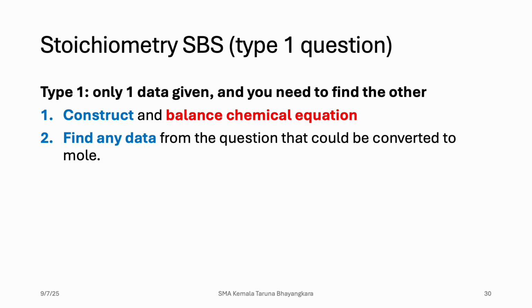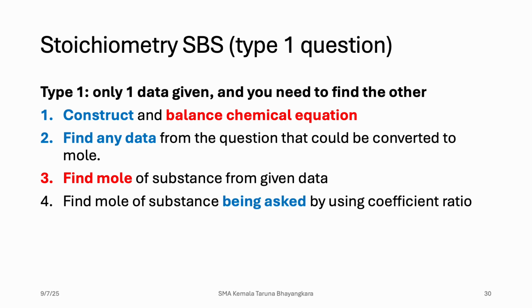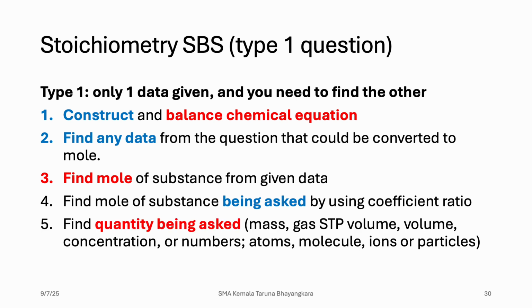Second, find any data from the question that could be converted to mole. Find the mole of the substance from the given data, and find the mole of the substance being asked by using the coefficient ratio. Then find the quantity being asked, usually mass, gas STP volume, concentration, or numbers, including atoms, molecules, ions, or particles.